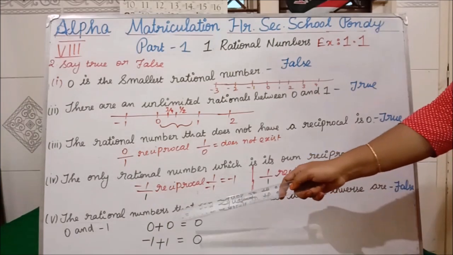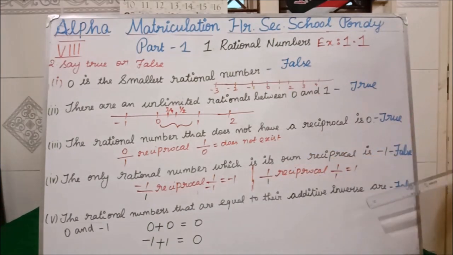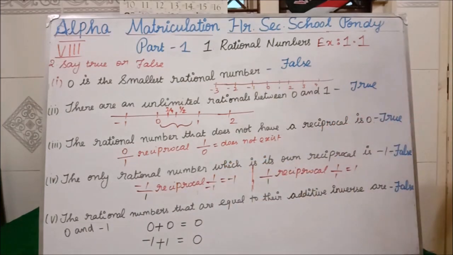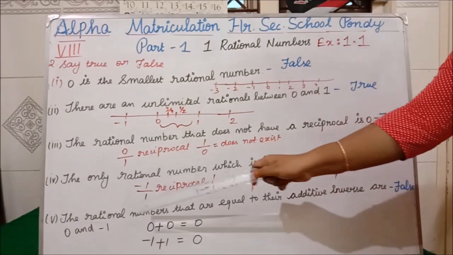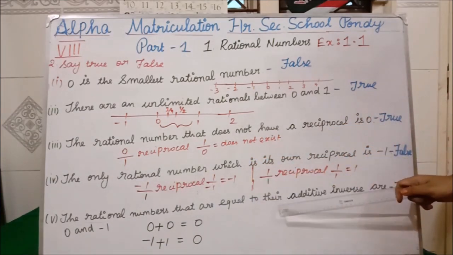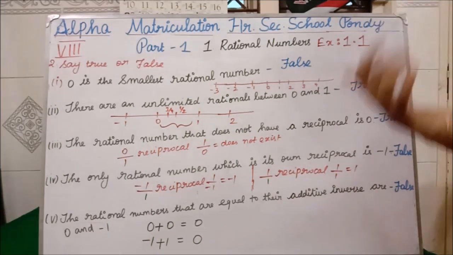The rational numbers that are equal to their additive inverse are 0 and -1, they are saying. The question is: what are the rational numbers that are equal to their additive inverse? What I told you, additive inverse means if the question gives 8, you have to write -8.